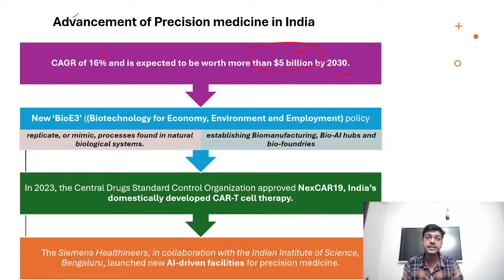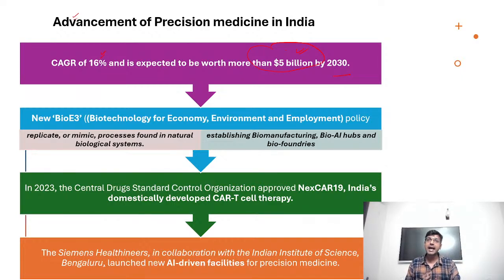And this new policy, which is the Biotechnology for Economy, Environment and Employment policy, also talks about developing manufacturing methods which will replicate or mimic processes found in natural biological systems.